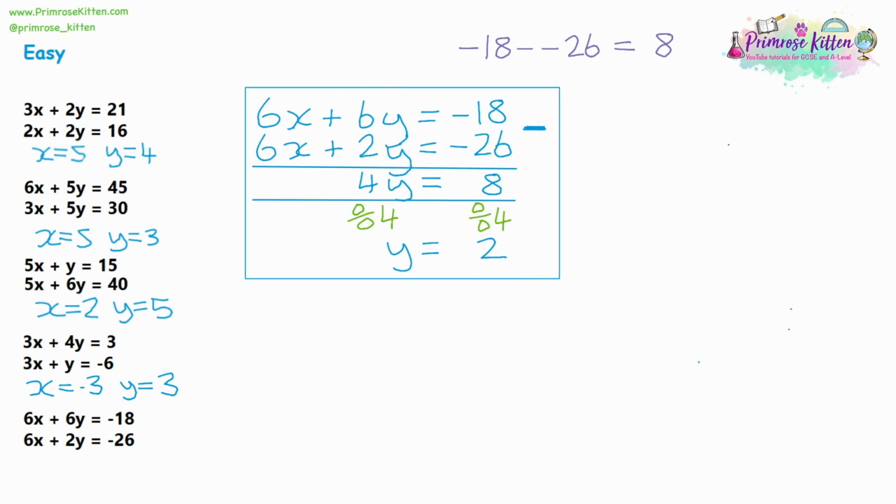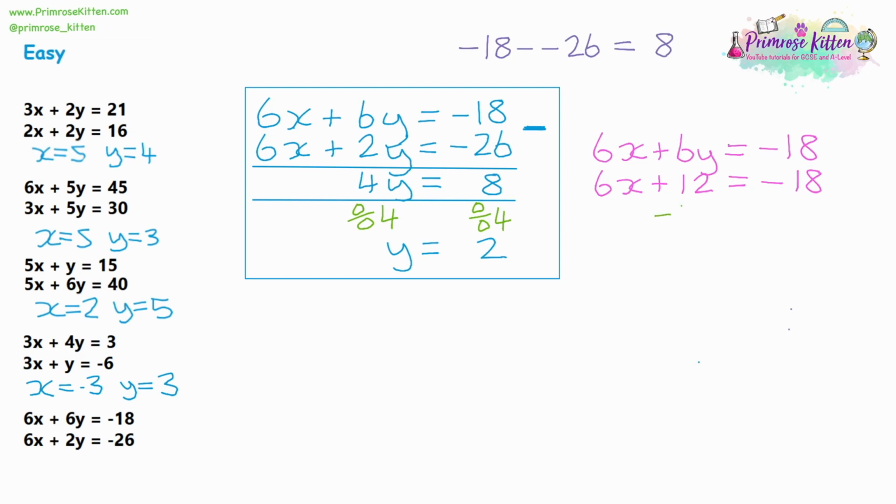Now for the second part, we're going to choose one to substitute into. Now, again, looking at which one's got the smallest numbers, negative 26 is quite a large negative number. So why don't we go for the top one? 6y is larger than 2y, but the negative 18 might be a little bit more reasonable. But again, it doesn't really matter which one we choose. So 6x plus 6y is equal to negative 18. We know what y is. y is 2, so 6 lots of 2 is 12. So 6x plus 12 is equal to negative 18.